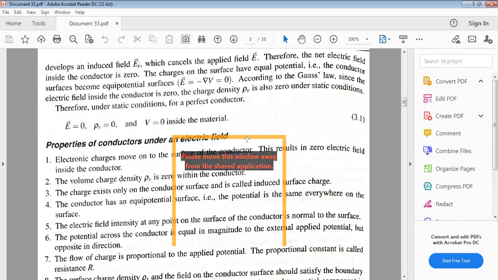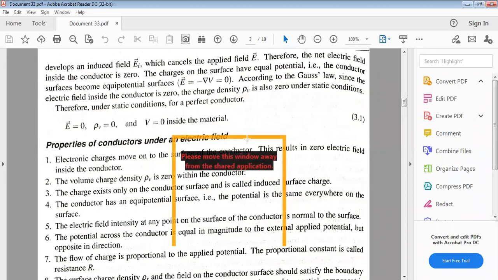The volume charge density rho V is 0 within the conductor. The charge exists only on the conductor surface, and it is called induced surface charge. That is the point we discussed above.